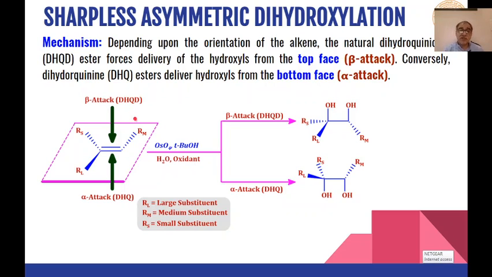the dihydroquinine derivative will attack from the top side, that is beta attack will take place, and we will get these types of products. Whereas the dihydroquinidine will attack from the bottom side, that is alpha attack will take place, and we will get these types of glycols as the product.